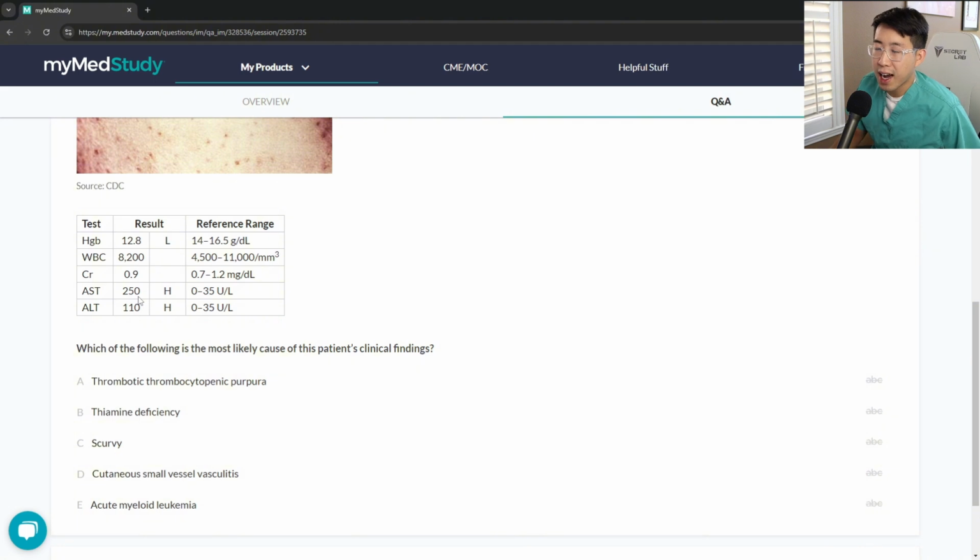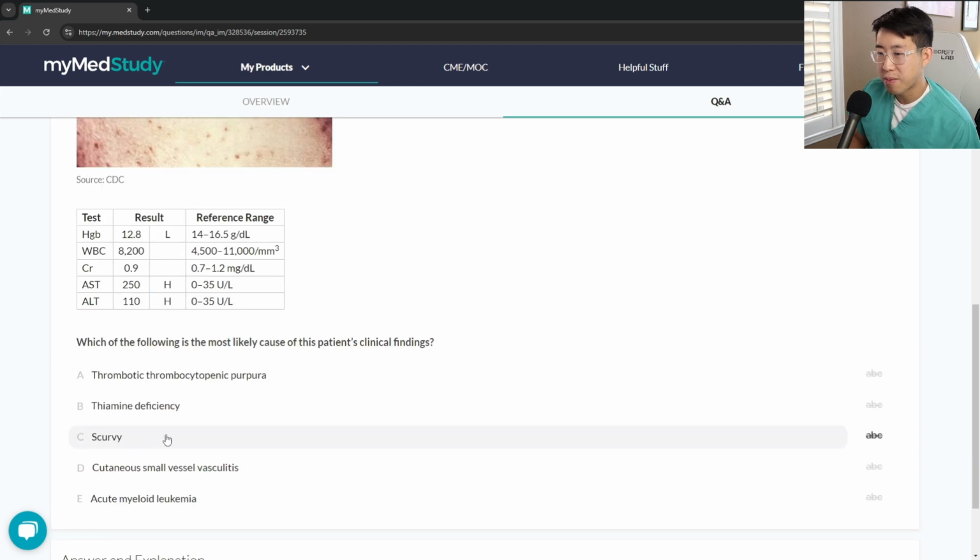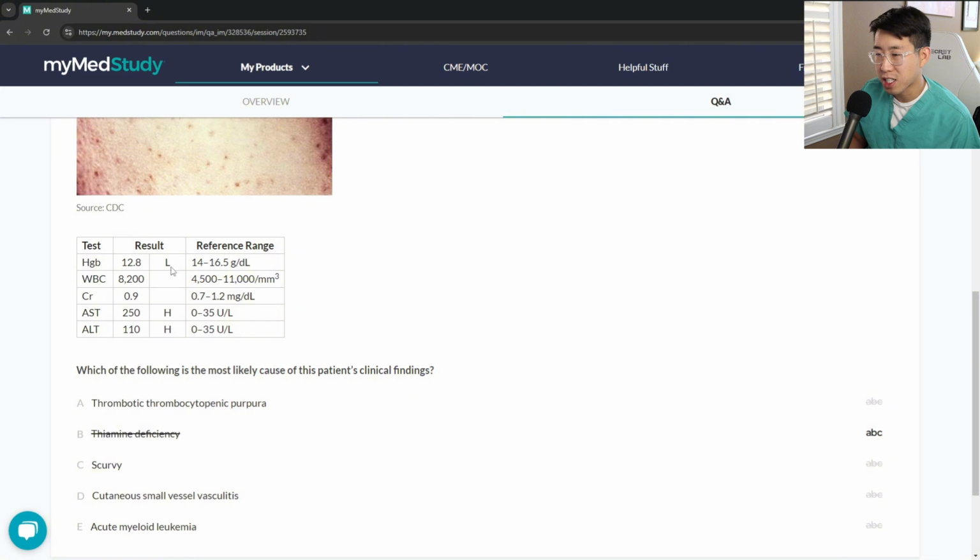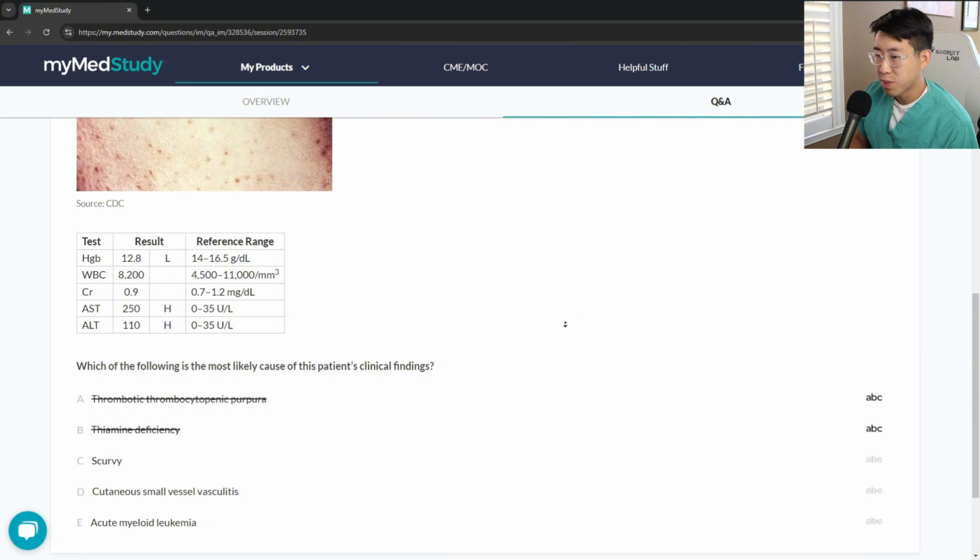So I'm thinking, can this be a guy with alcohol use disorder who's very malnourished, and maybe scurvy could be an answer. Thiamine deficiency would cause Wernicke's encephalopathy and not purpura. TTP, again, we would see much lower platelet counts, but they didn't actually give us the platelet counts. It could cause that classic pentad of fever, neurologic symptoms, microangiopathic hemolytic anemia, so schistocytes, and then AKI, and thrombocytopenia. So we don't see any of that. His creatinine is normal, so that seems less likely.